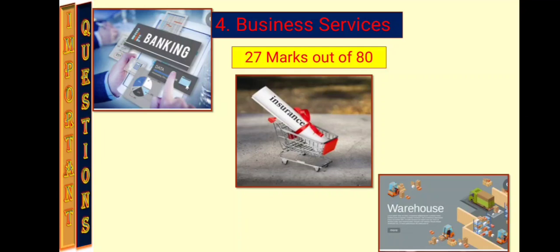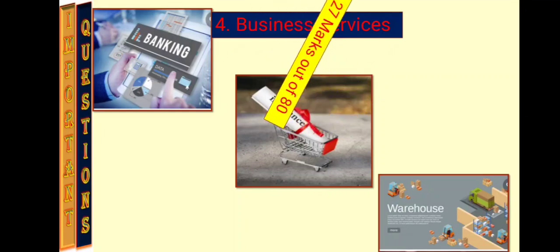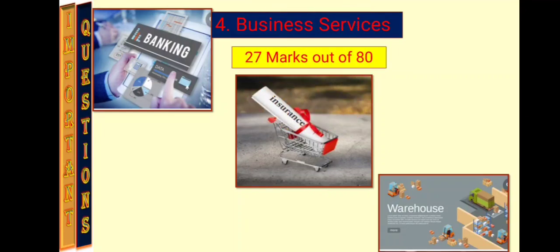So you have to prepare only banking, insurance and warehouses for this year from this particular chapter. And 27 marks questions you will find out of these topics. So you must prepare these 3 services thoroughly. You should not leave any single sentence from this business service topic.